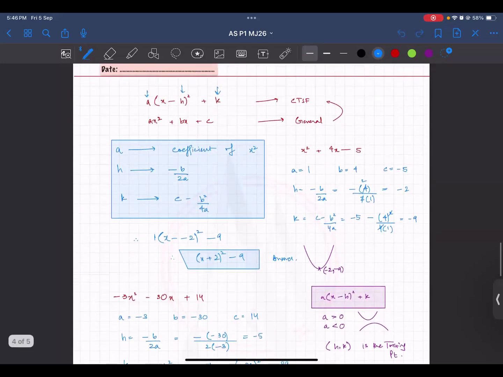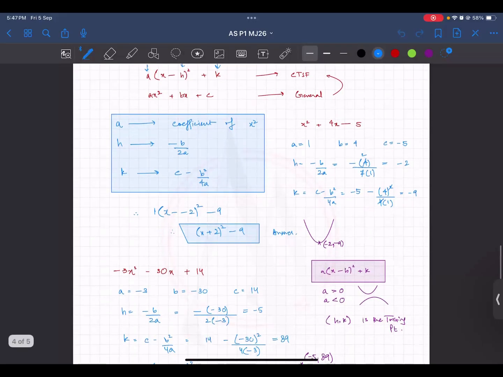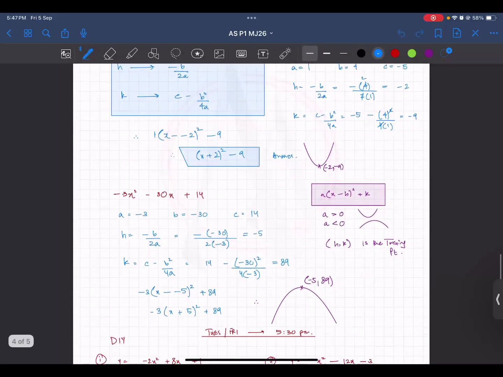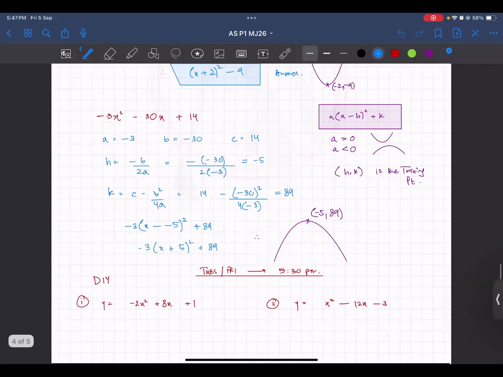Now I know that there are many ways. So if you know some other ways of converting it, you are most welcome to do that. Okay, if it is logical, you get the right answer, and if you're more comfortable with some other method, don't worry. It's all okay. On the side of CIE as well, they won't cut your marks if you do it with some other method. It should be logical, understandable, comprehensible.